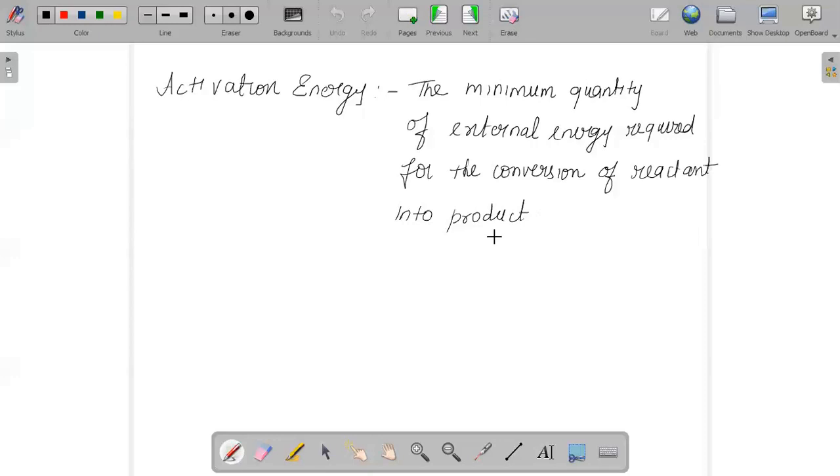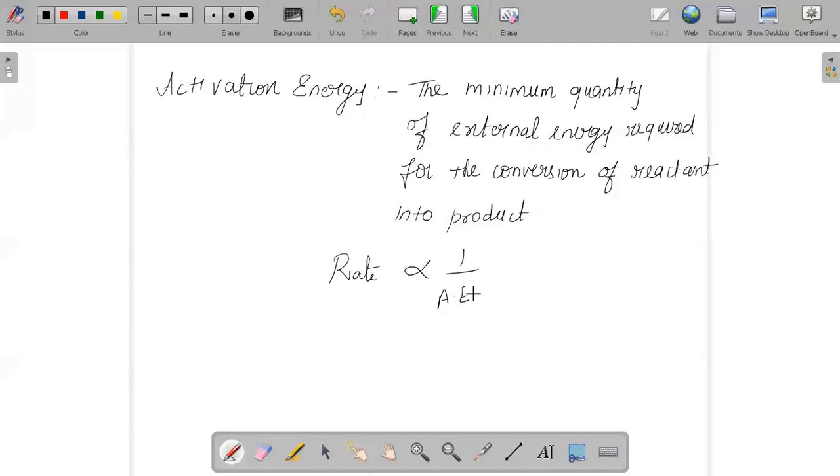The rate of reaction is inversely proportional to the activation energy, so we could conclude that a greater value of activation energy will lead to a lower rate of reaction, and an increased temperature will change the rate constant.